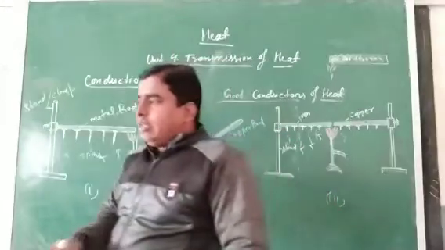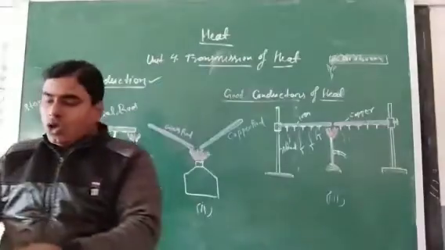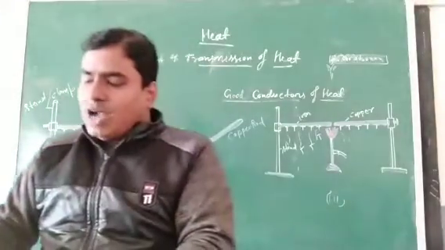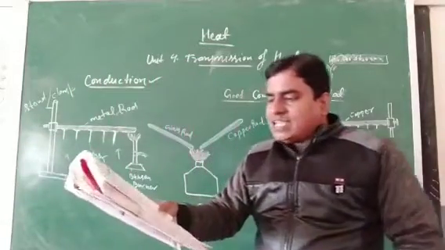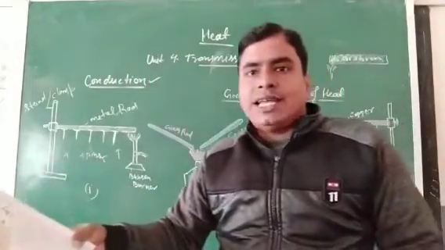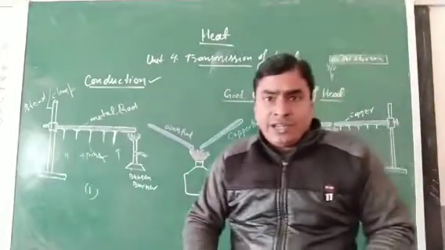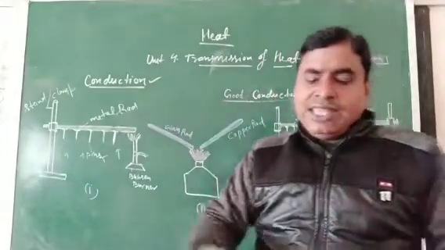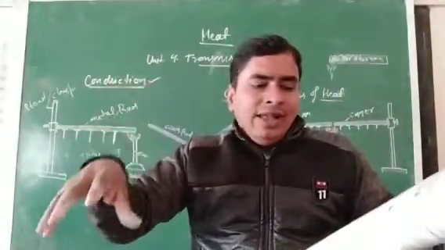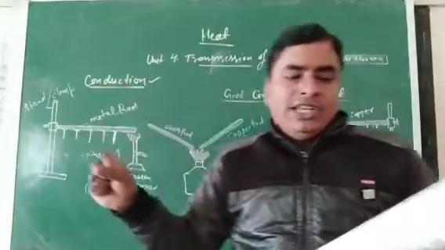Some other examples: copper tubing is used in automobile radiators, as it readily conducts heat from the hot water coming from the engine. Cooling coils in air conditioners and refrigerators are made from copper, so that they readily conduct away heat energy.